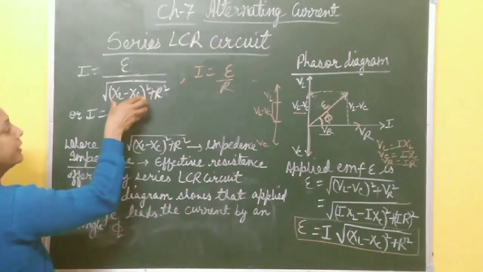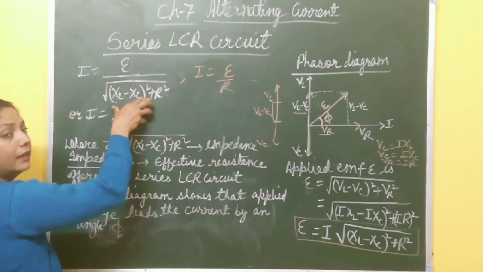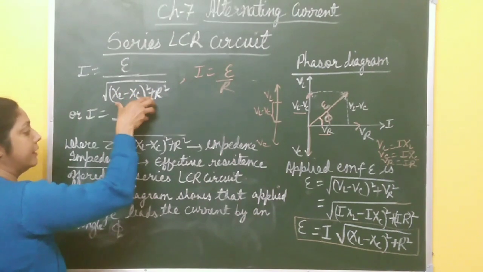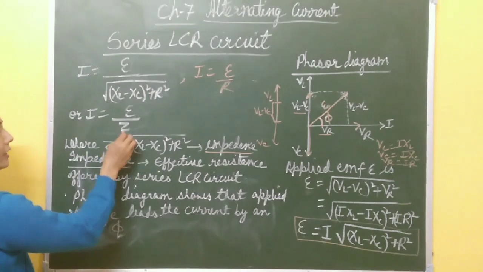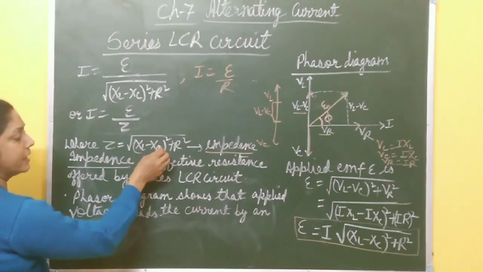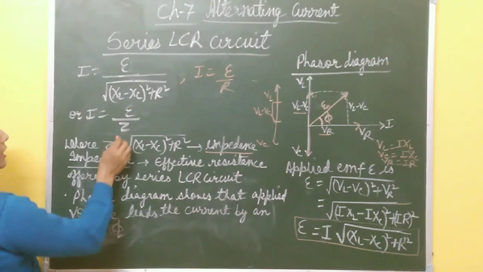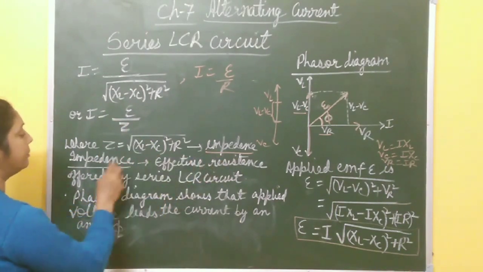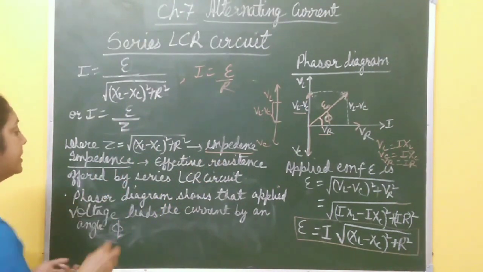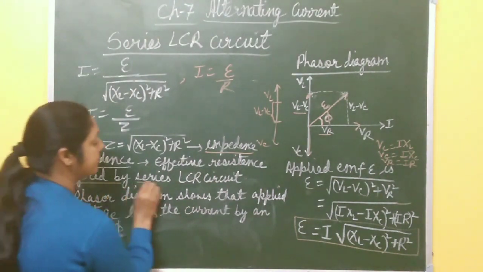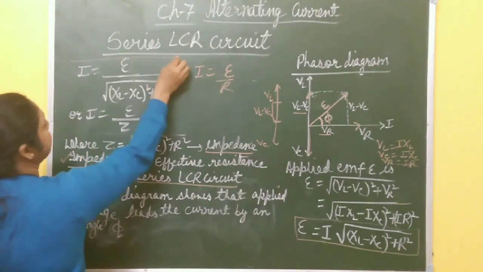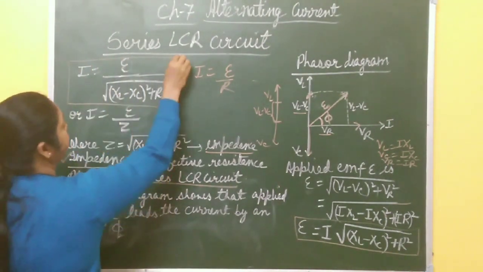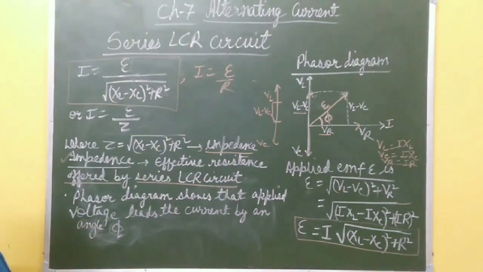It means this denominator term, the whole term, acts like an effective resistance of the circuit, and this term is called impedance. It is represented by Z. Z is equal to the square root of (XL minus XC) whole square plus R square, and this Z is called impedance. Impedance means the effective resistance offered by a series LCR circuit, right? So in case of an LCR circuit, you get the equation of I: I is E by the square root of (XL minus XC) whole square plus R square.